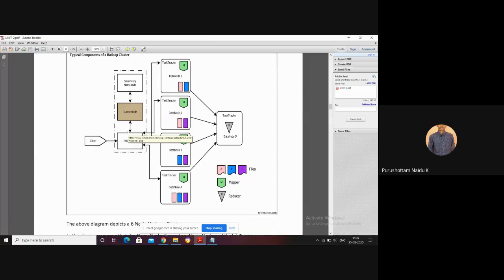Taking those locations, the job tracker assigns some tasks to the data location with the help of the task trackers. So once the job tracker assigns a task to the data through the task tracker, what the task tracker does is process that data.